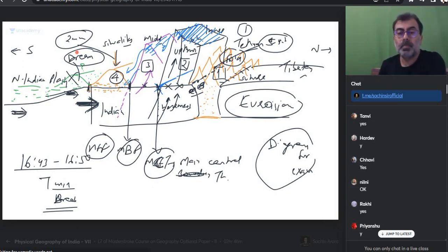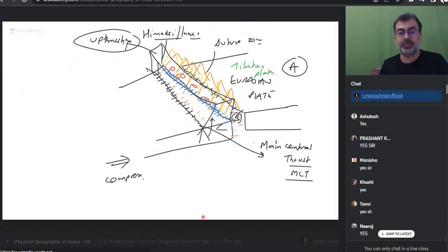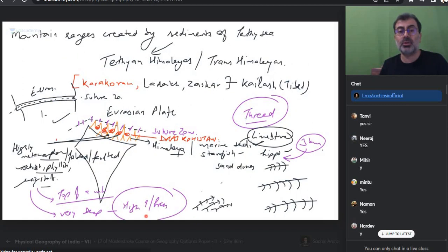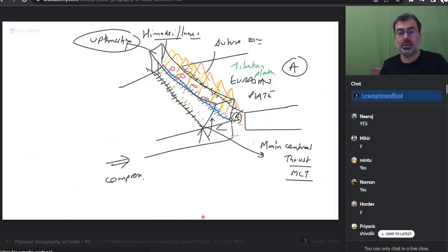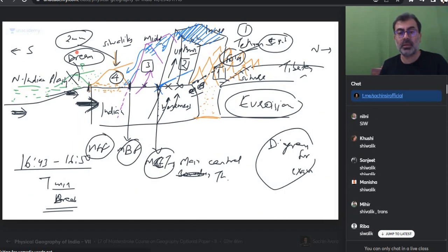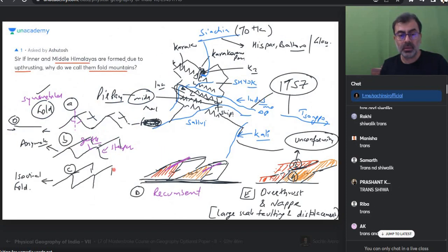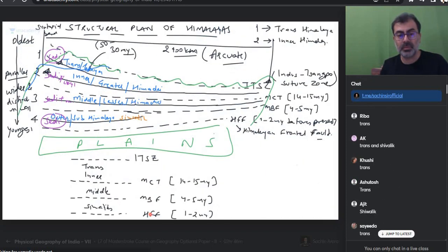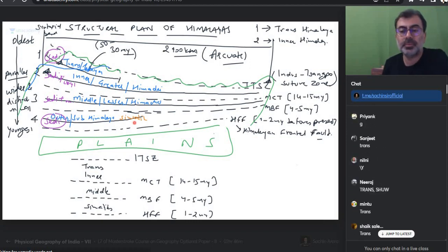Okay? Ranges from north to south, clear to all. What are the 4 ranges? Which ranges are incomplete? Which do not spread throughout the length? Shivaliks don't spread, and which one? There are 2, right? Son, even Tethys Himalaya also ends here in Tibet. Tethys Himalaya also finishes here. This also finishes over here. Everyone, are the diagrams clear?